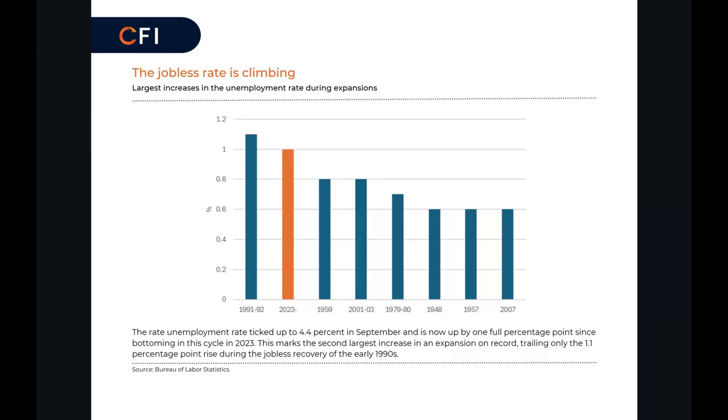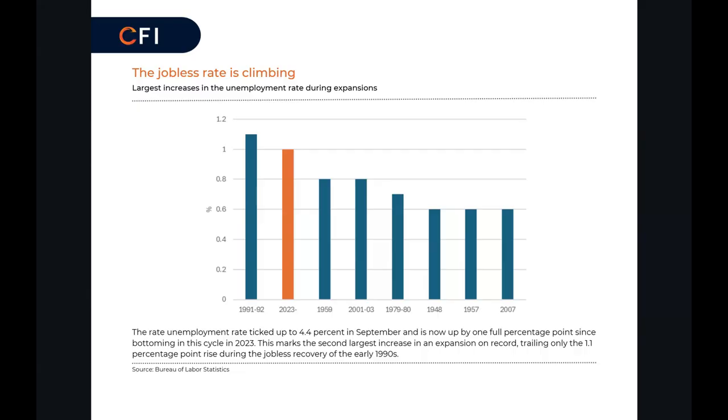It's now up by 1 full percentage point since it bottomed in the cycle in 2023. And that's now the second biggest increase in an expansion in history. These numbers go back to the 1940s. We've only had one other increase in the unemployment rate this large within an economic expansion, and that was in the early 1990s. That was the jobless recovery of the early 1990s when, after the recession ended in 1991, unemployment